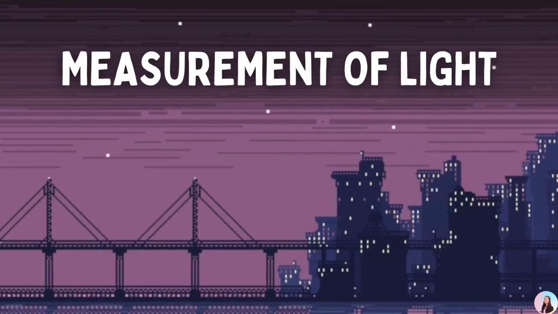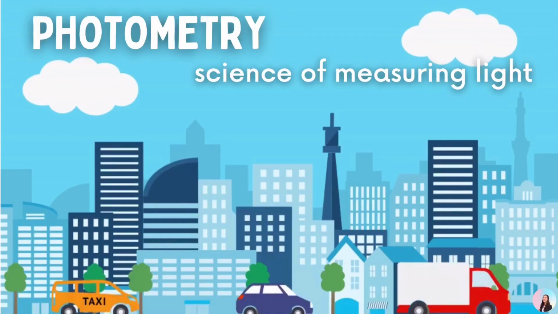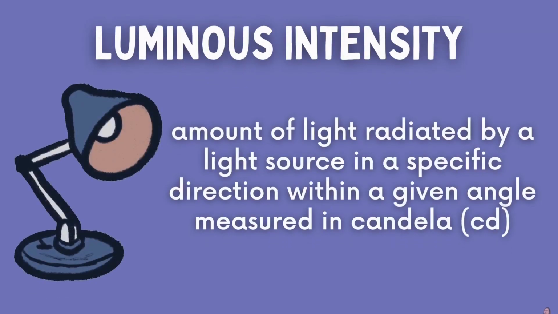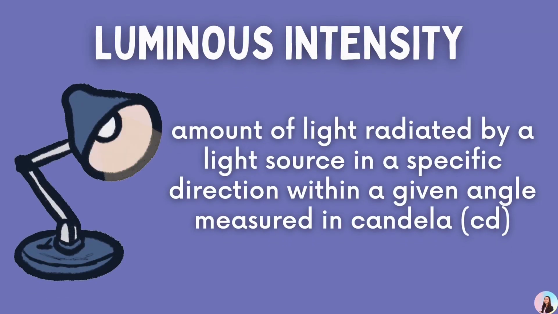Let us now proceed with the measurement of light. Photometry is the science of measuring light. If you compare the light from a bulb and the light from a candle, you can say that the light from the bulb is brighter. Brightness of a light depends on the luminous intensity. It is the amount of light radiated by a light source in a specific direction within a given angle. It is measured in candela.